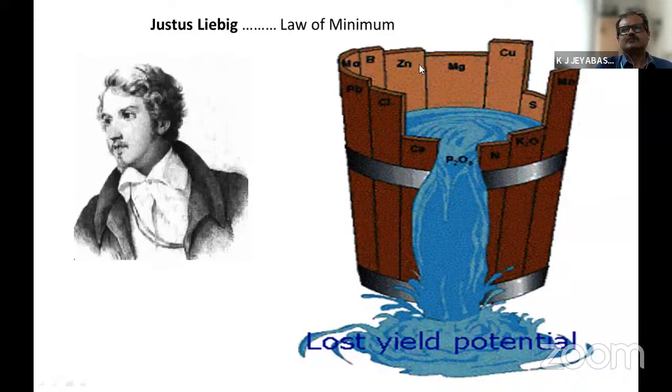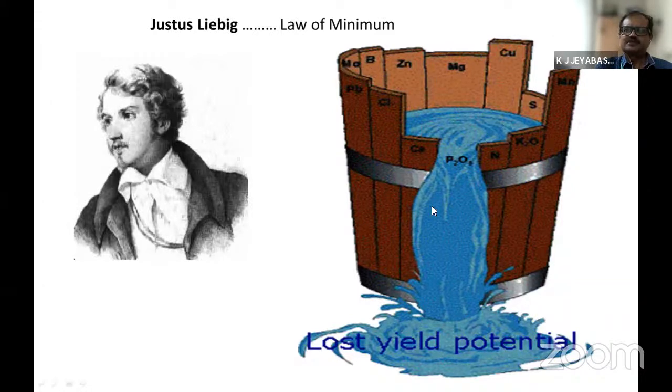Here is a water tub made up of different wooden strips of different heights. Each strip represents each essential element like zinc, magnesium, copper, manganese, K2O, nitrogen, P2O5, calcium. So in this example, he has taken the P2O5 strip as very short when compared to the other strips.